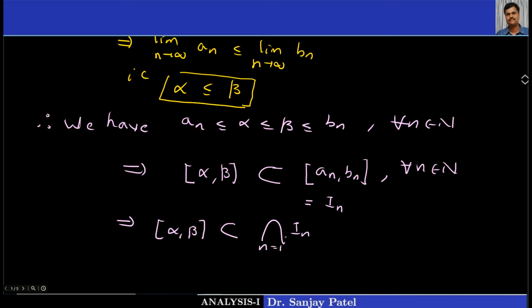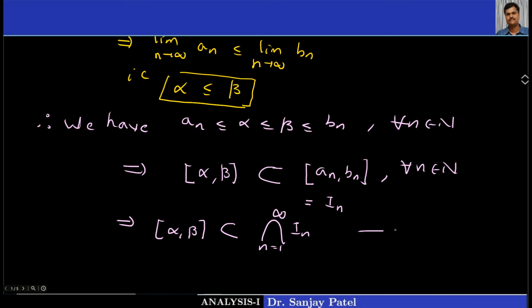We know if A is a subset of X, B is a subset of X, C is a subset of X, then A intersection B intersection C is a subset of X. The other way, if X is a subset of A, X is a subset of B, X is a subset of C, then X is also a subset of A intersection B intersection C. So like this, we get this one thing.